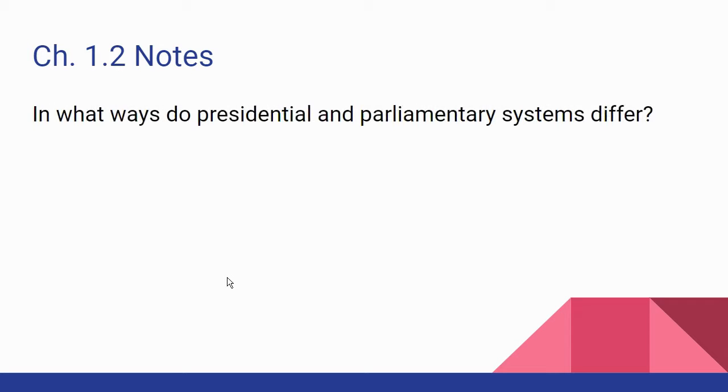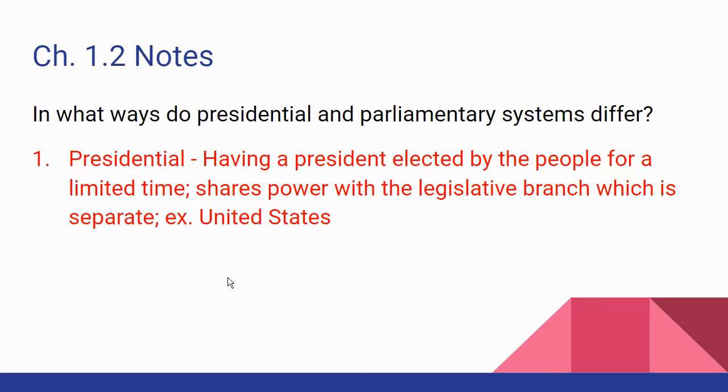And number 3, in what ways do presidential and parliamentary systems differ? In a presidential system, you have a president who is elected by the people for a limited time. The president has its own office, has its own branch of government. It shares power with the legislative branch, and in our country, it shares power also with the judicial branch. And the legislative branch is completely separate from the presidential branch.